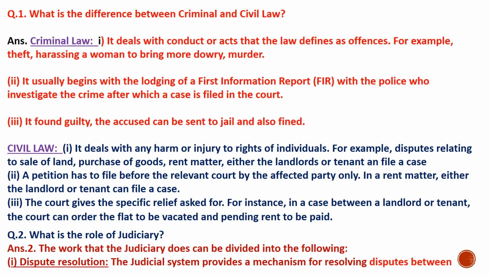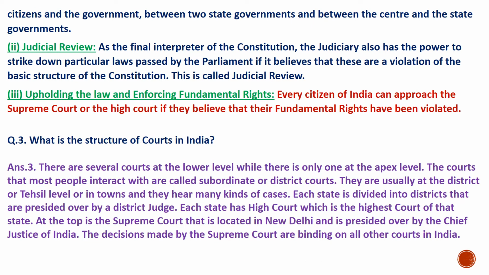What is the role of the judiciary? The work that the judiciary does can be divided into the following: Dispute resolution. The judicial system provides a mechanism for resolving disputes between citizens and the government, between two state governments, and between the center and the state governments. Judicial review, as the final interpreter of the constitution. The judiciary also has the power to strike down particular laws passed by the parliament if it believes that these are a violation of the basic structure of the constitution. This is called judicial review. Upholding the law and enforcing fundamental rights. Every citizen of India can approach the Supreme Court or the High Court if they believe that their fundamental rights have been violated.